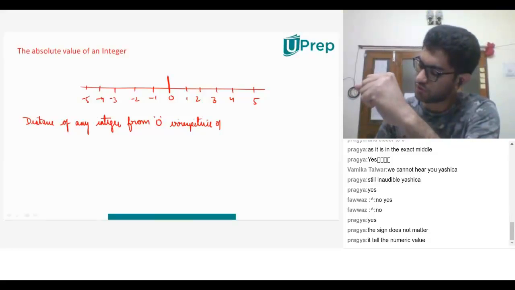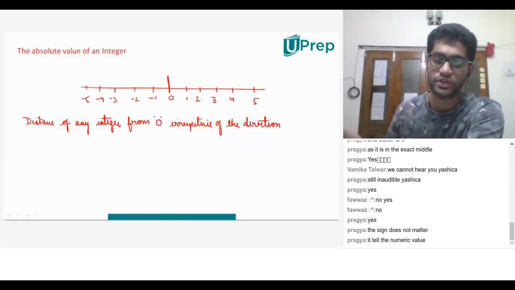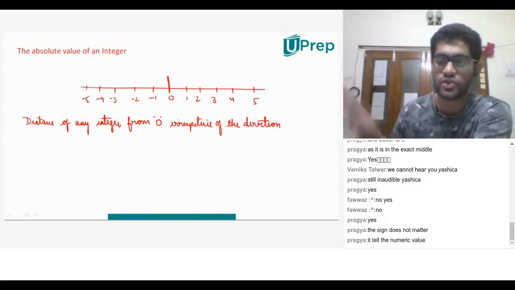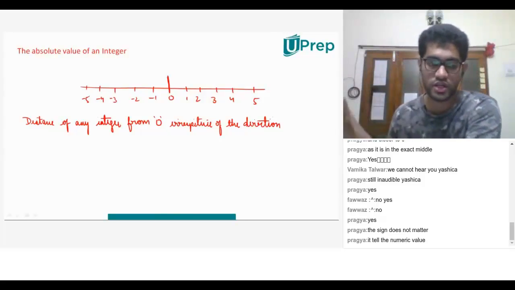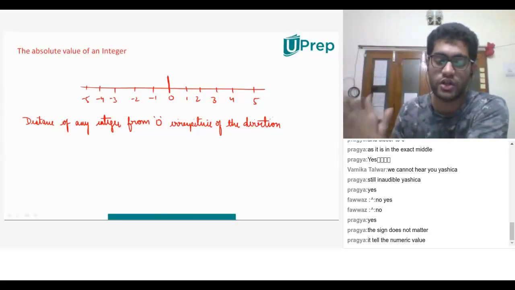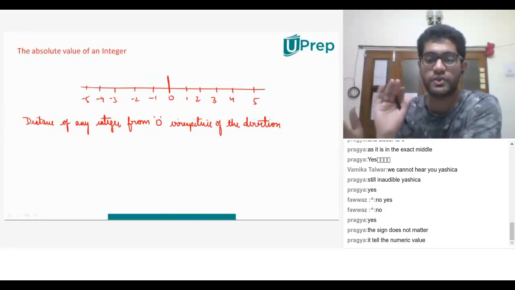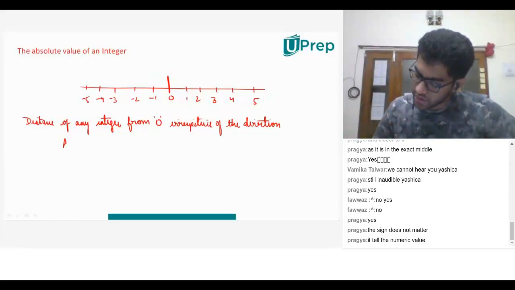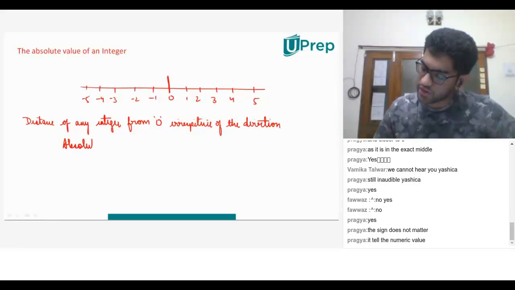Irrespective of the direction, it does not matter, because we do not have a sign. If I'm moving 3 units to the left of 0, or 3 units to the right of 0, that's all he's trying to say. He's talking about the distance of any integer from 0. That is all he is talking about. That is giving us the absolute value of an integer.